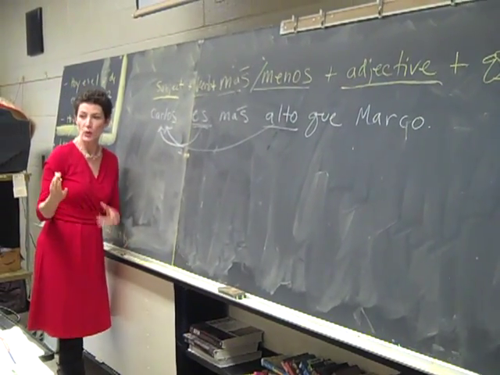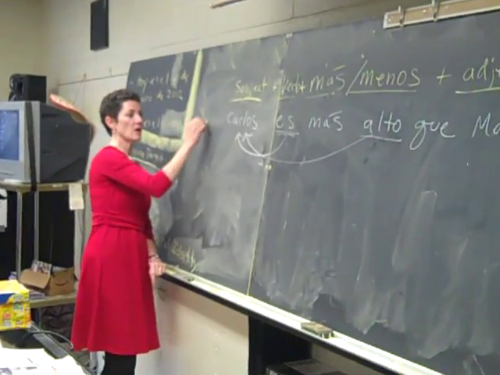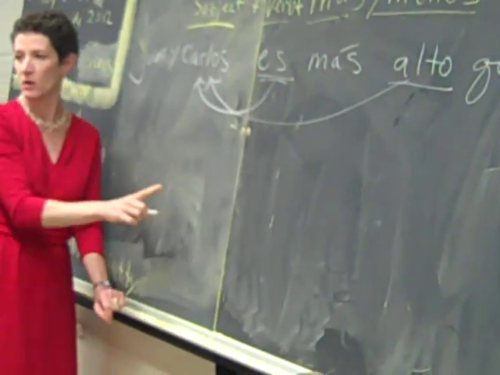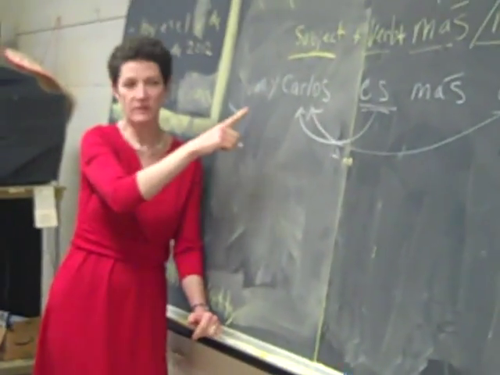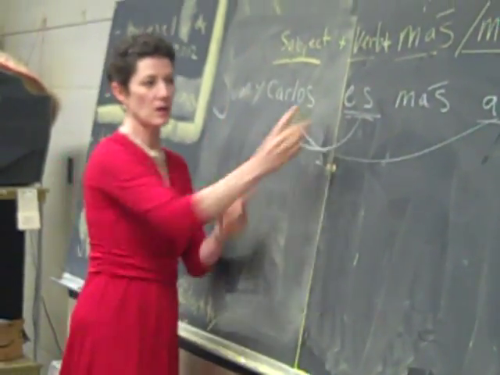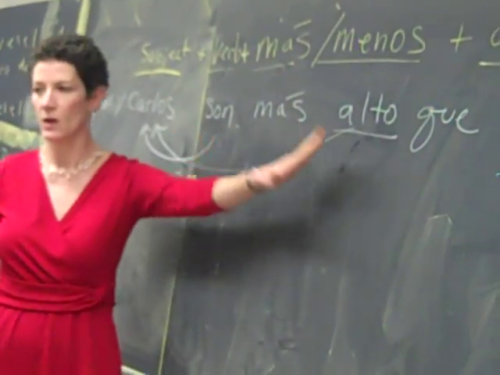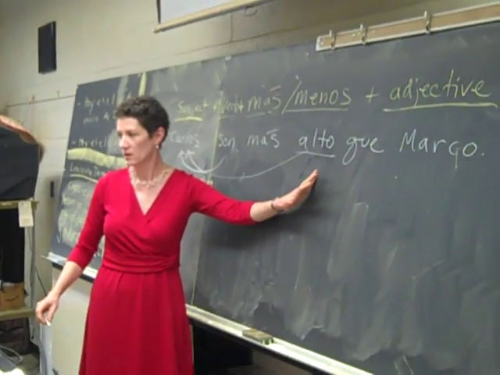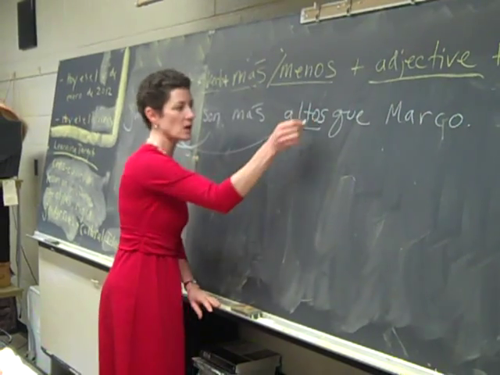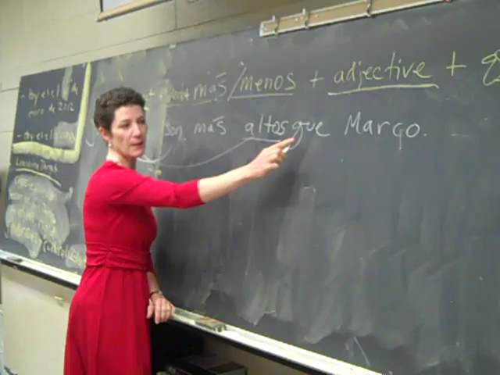subject. What happens if you have two people in the first subject? What if you have, for example, Juan y Carlos. We can't say is now, because we have to say are, we have to have subject-verb agreement, so we have to say Juan y Carlos son más. Now what happens to our adjective? It has to have gender and number agreement as well, so we have to put an S on it. Juan y Carlos son más altos que Marco.